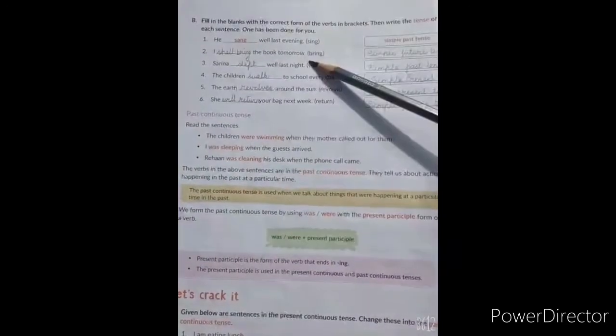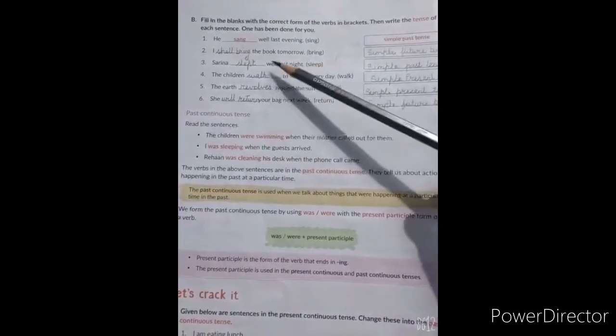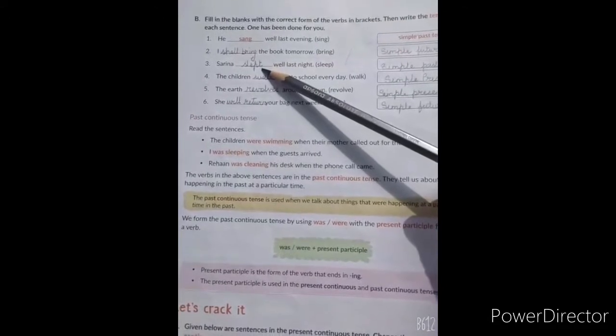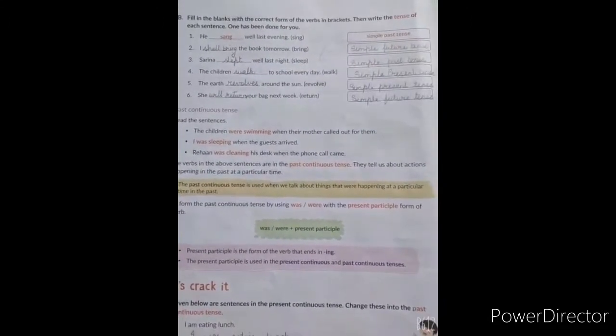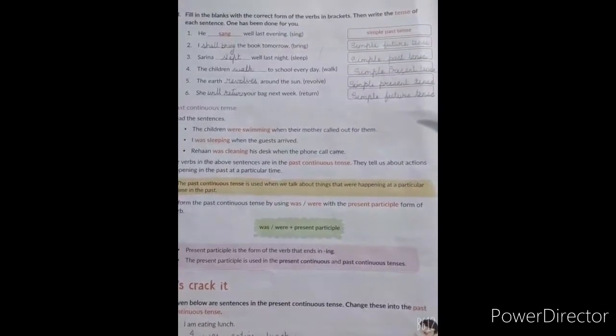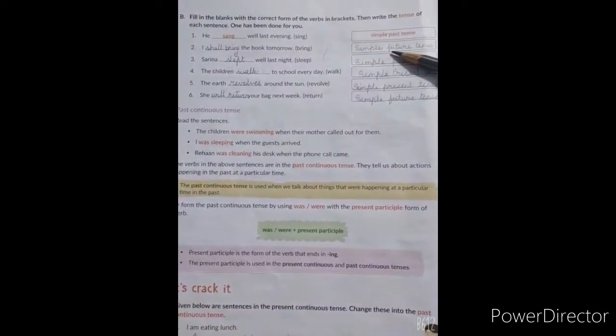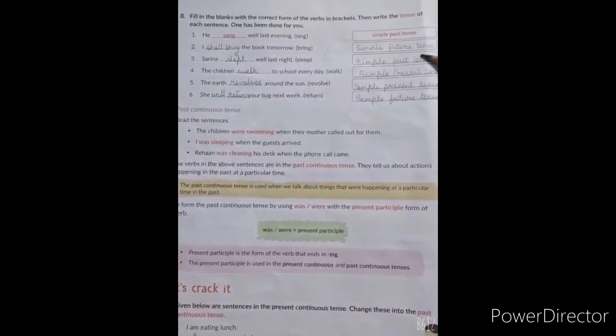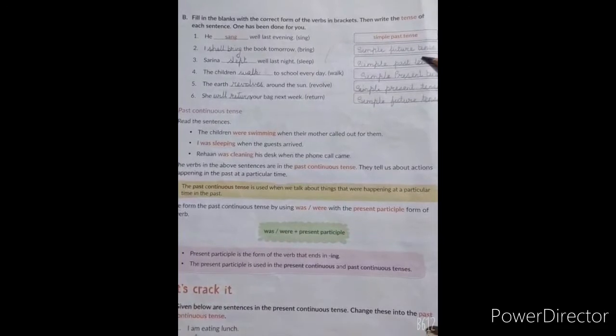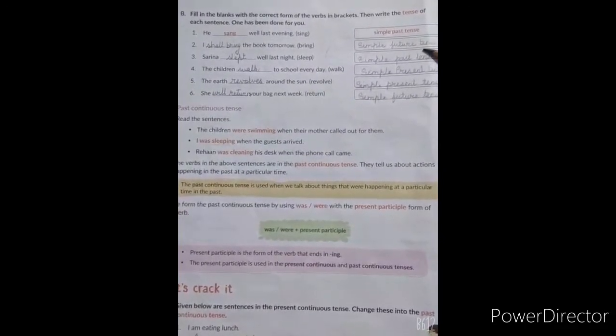So this is future tense. So what we will be writing here in the blank students? We will be writing here I shall bring the book tomorrow. And here which type of tense? It is simple future tense. So number 2, simple future tense.